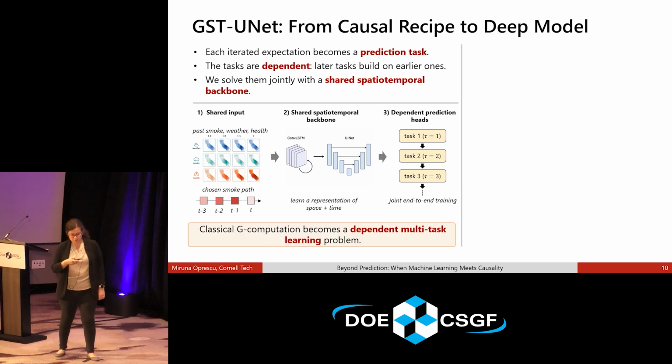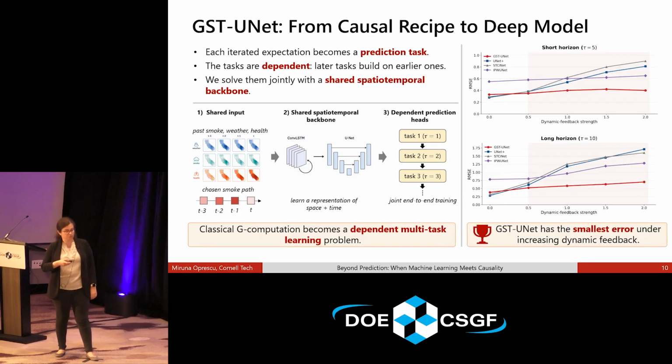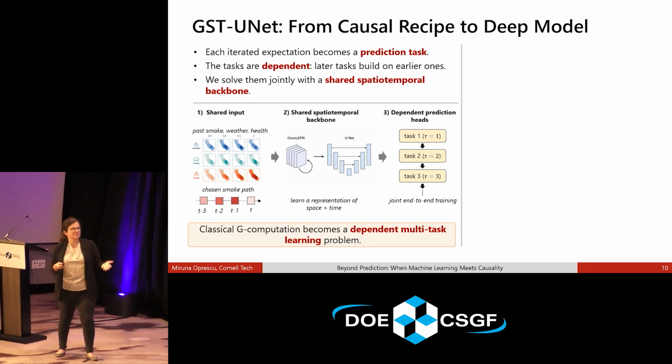And basically, we noticed that all of these iterated expectations are basically tasks that are related, and they depend on each other. So you have to solve the first task in order to be able to do the second task, and so on and so forth. Luckily for us, machine learning folks have already solved the problem of multitask learning with dependent tasks. So we can just borrow from that literature and build our causally adjusted or causally meaningful model.